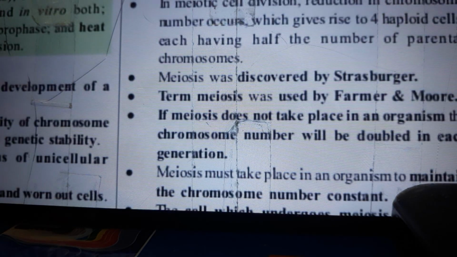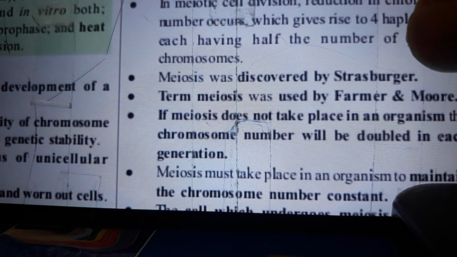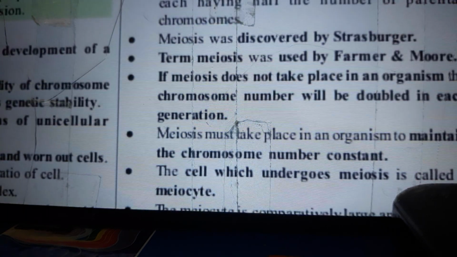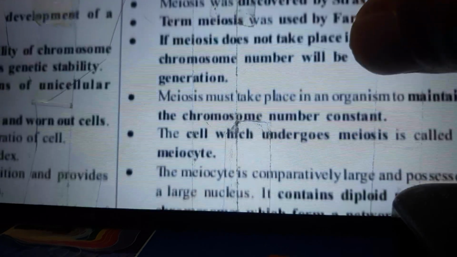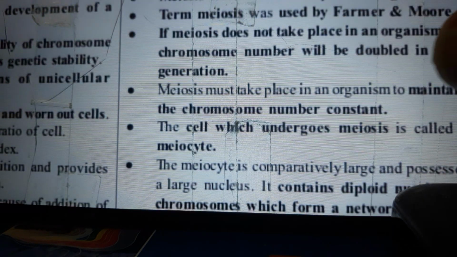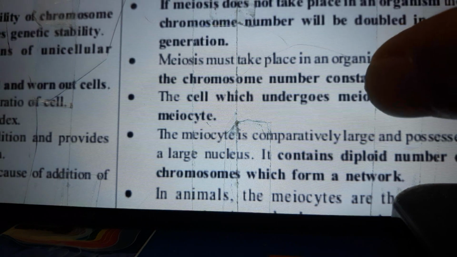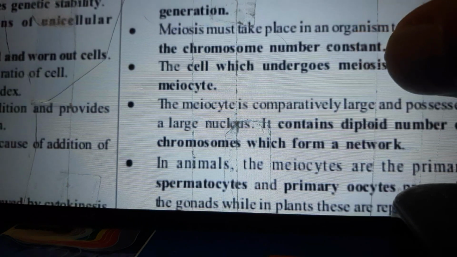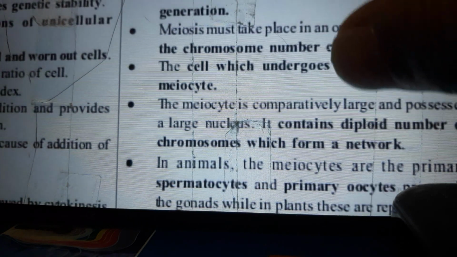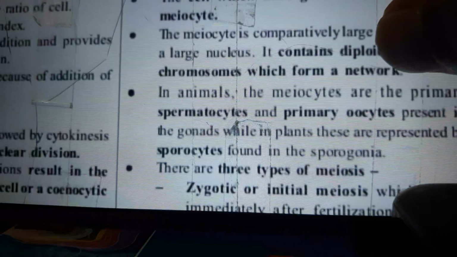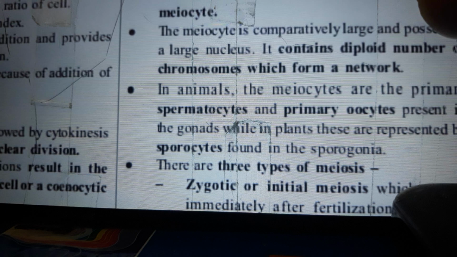In meiotic cell division, reduction in chromosome number occurs, which gives rise to 4 haploid cells, each having half the number of parental chromosomes. Meiosis was discovered by Strasburger. The term meiosis was used by Farmer and Moore. If meiosis does not take place in an organism, the chromosome number will be double in each generation. Meiosis must take place in the organism to maintain the chromosome number constant.